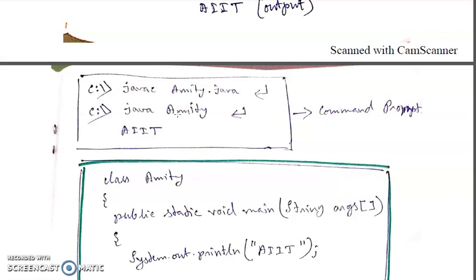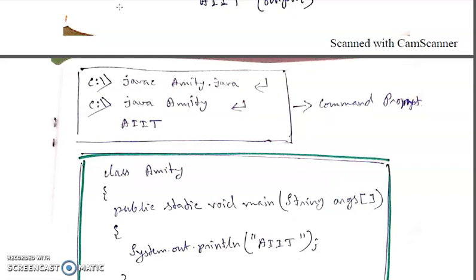That means you are mentioning the class file name. After compilation it will generate the amity.class file, and in that class you have written the main method, so you mention only the name of that class. So here you write java Amity, and if you press enter, the output AIT will be given. So this is the general concept of naming convention in Java.